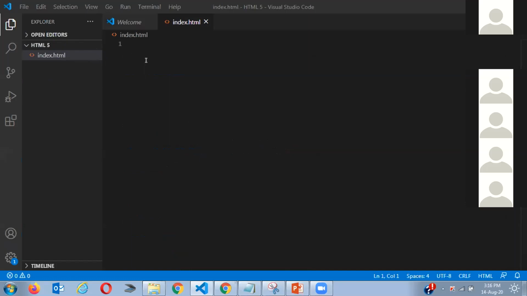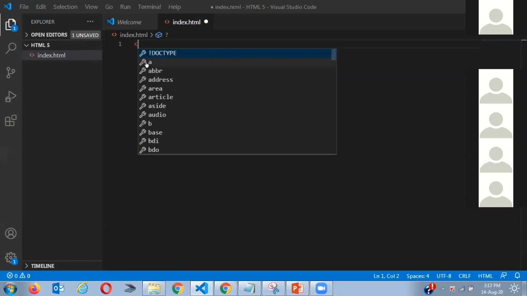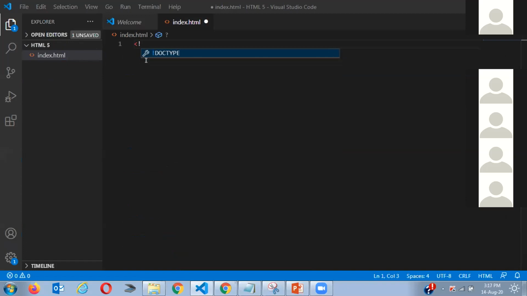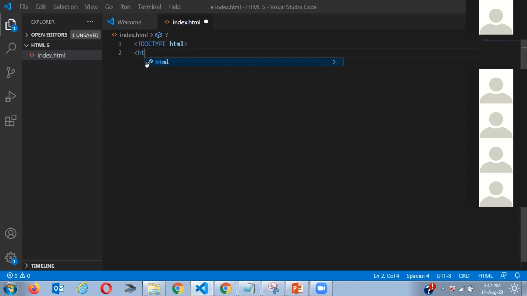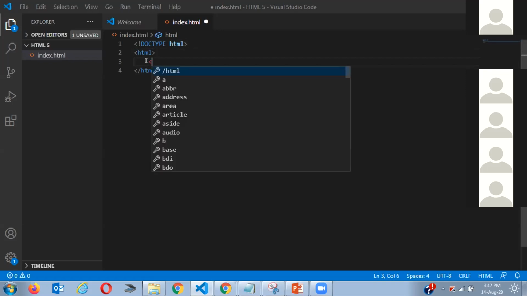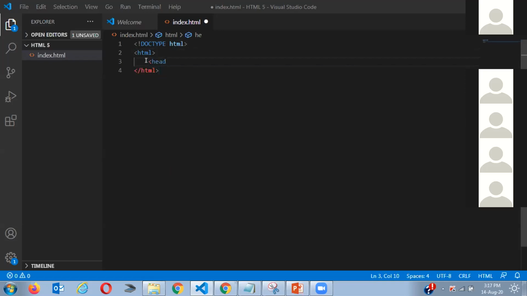So remember, the first thing we do is we write the basic structure. The good thing about this code is it automatically comes, so you don't have to write a lot. So we have to write this, and then inside the HTML, if you remember, we put head, and after the head we put the body. Okay, so in the head, let me just give a title.